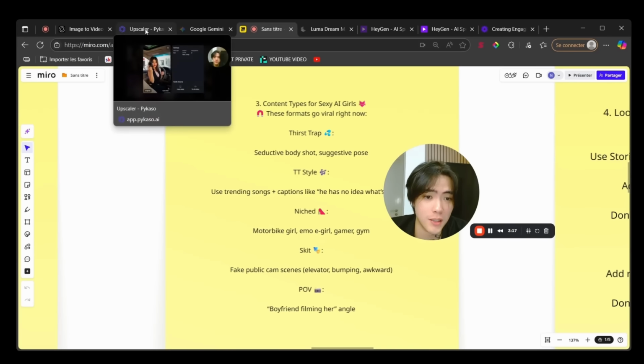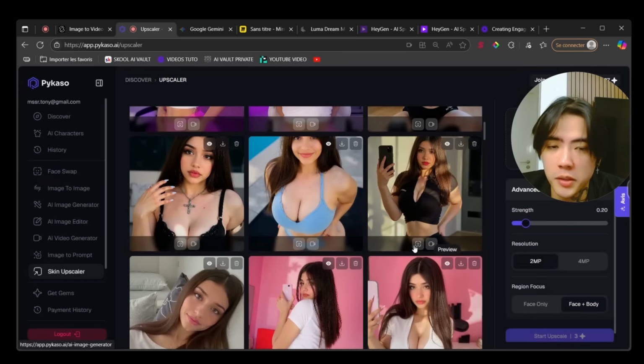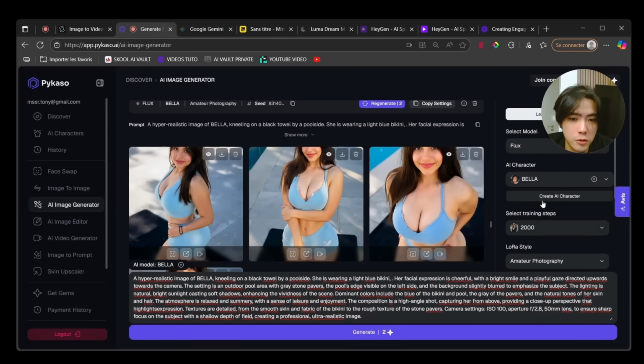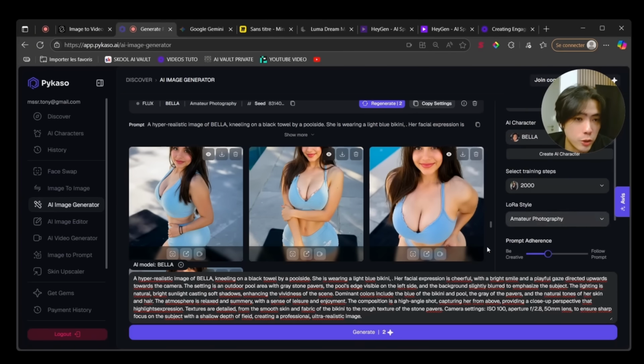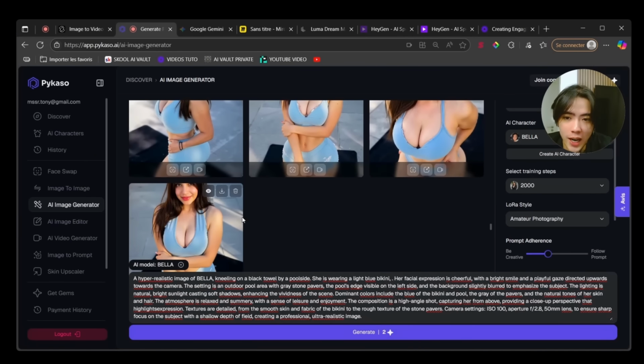Let's go back on Picasso. Yep, let's go on AI image generator. Okay, let's choose Bella. Perfect. Choose the amateur photography because this is not a selfie aesthetic. You can take a screenshot of this or copy paste it. There are multiple prompts like this in the community. And then I had this type of result.